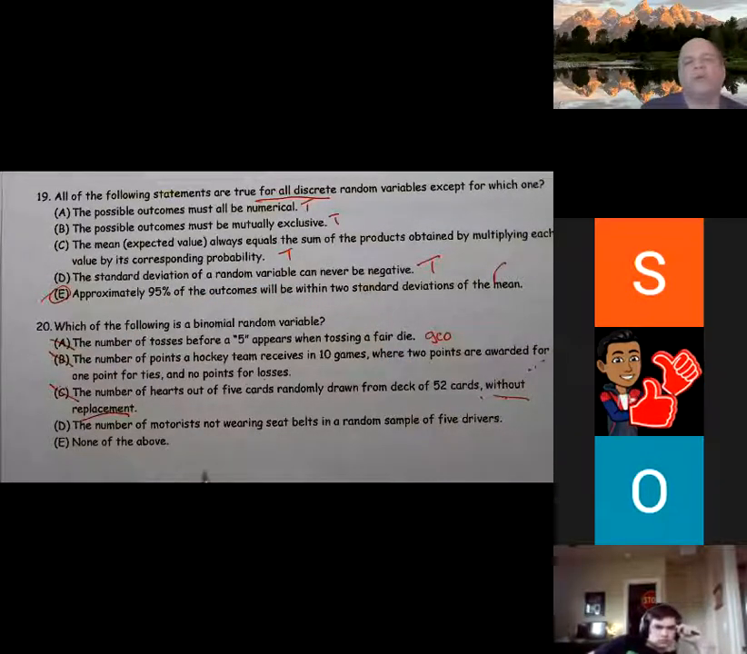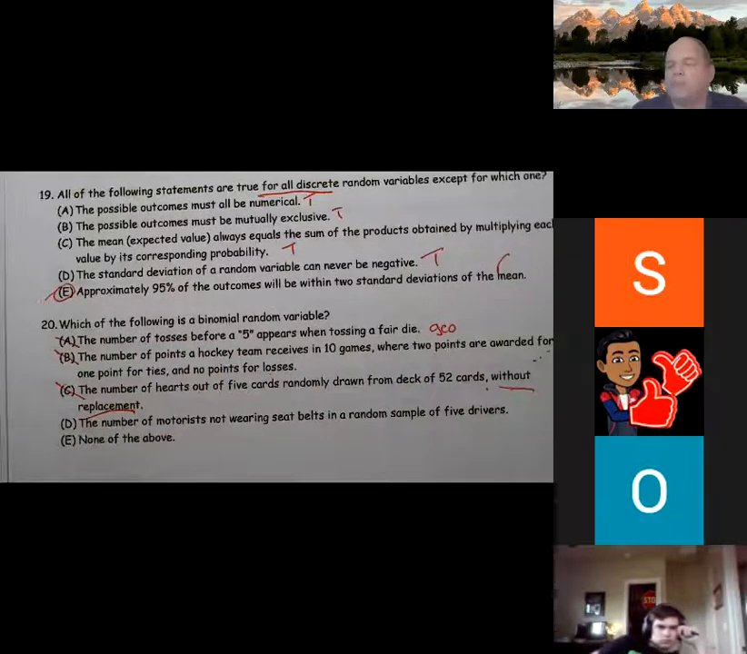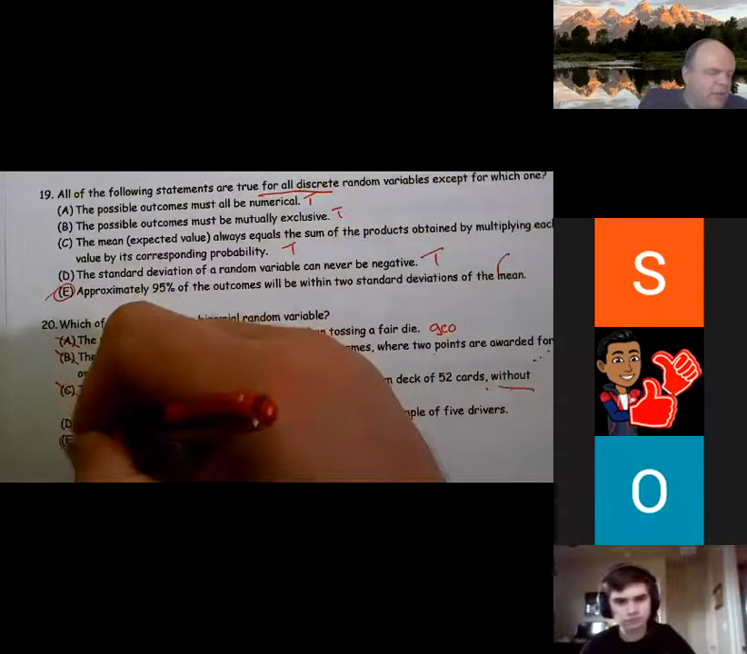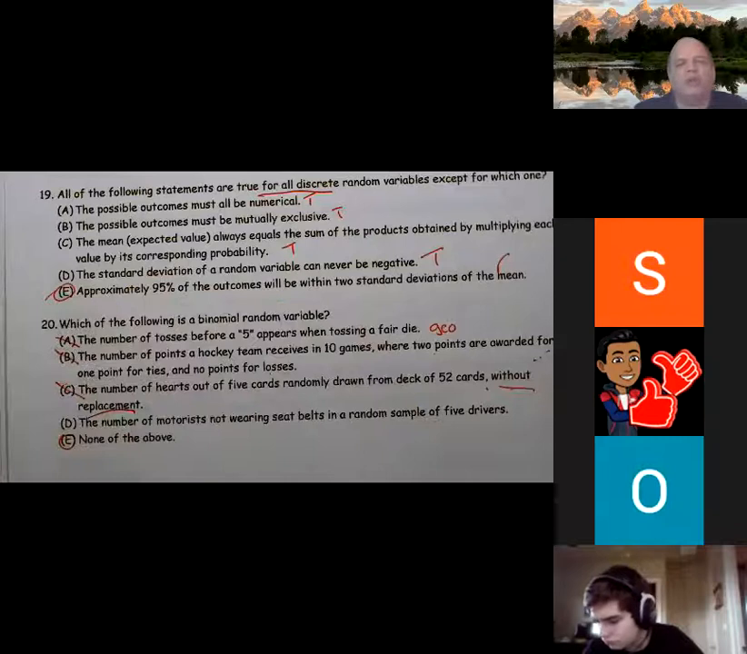The number of motorists not wearing seat belts in a random sample of 5 drivers. Probabilities change per driver. Now, if you want to say that 20% of drivers aren't wearing seat belts, you'd be okay. But when you're talking about individual drivers, that's not a really good answer. This is not the best question. The answer is none of the above are good choices.